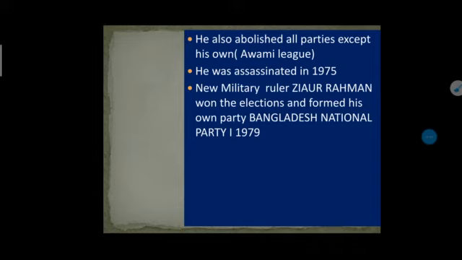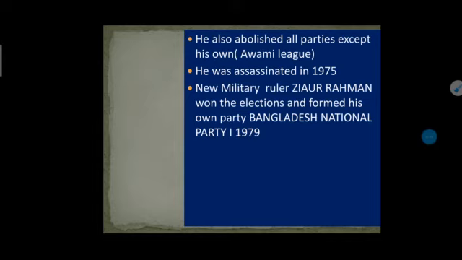So please keep in mind one thing: Sheikh Mujibur Rahman's party's name was Awami League. And after the assassination of Mujibur Rahman in 1975, the new military ruler, Ziaur Rahman, came, contested the election and won, and formed his own political party, the Bangladesh National Party. As Sheikh Mujibur Rahman had abolished all the parties, there was no party other than the Awami League.